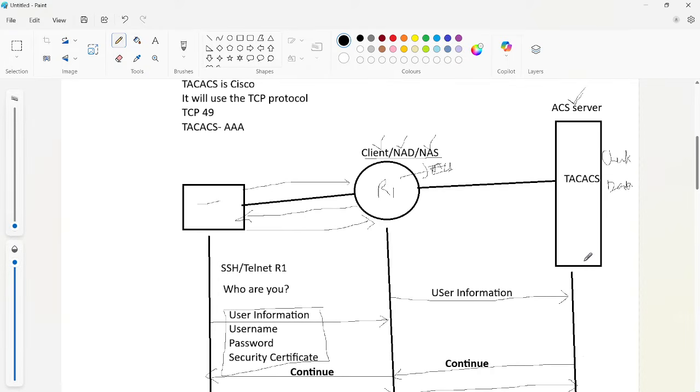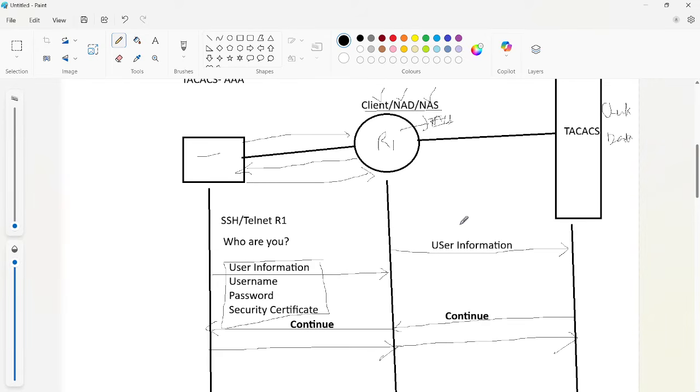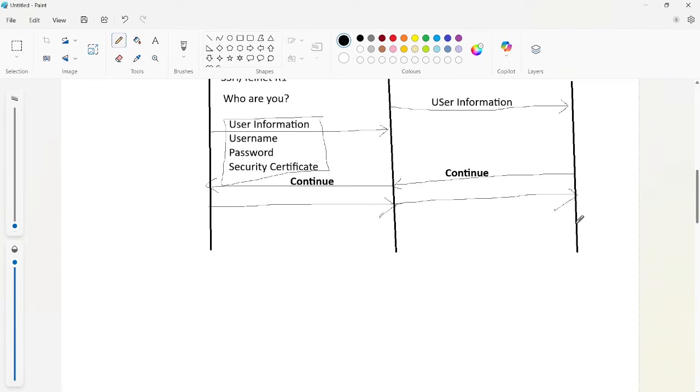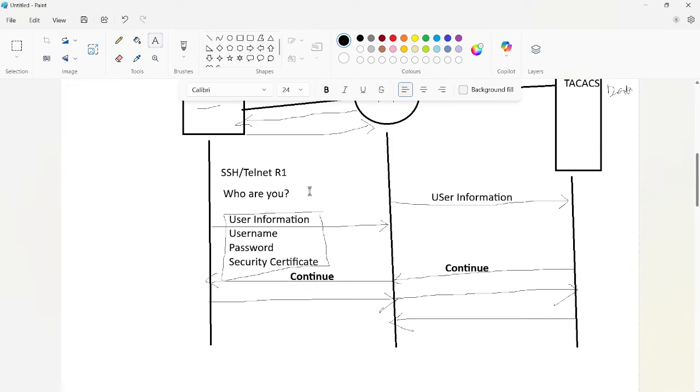The TACACS server will verify all the information, and then it will send a success message. Once the success message is received, from the TACACS server we are sending a success message.